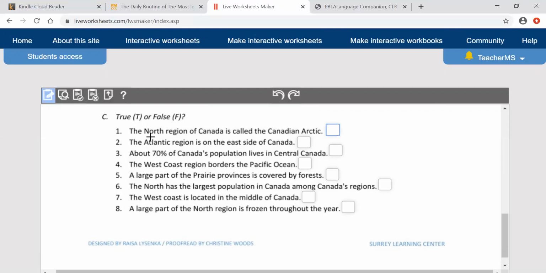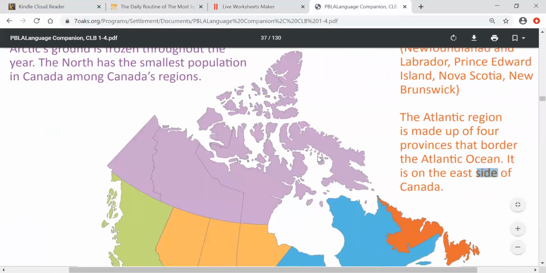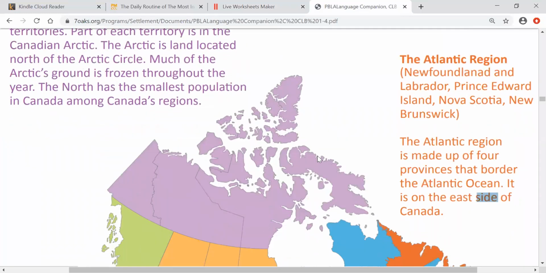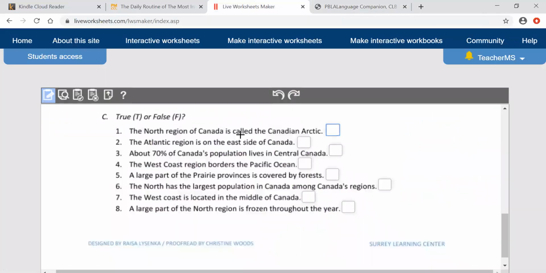Number one, the North region of Canada is called the Canadian Arctic. True or false? We know the North region here.